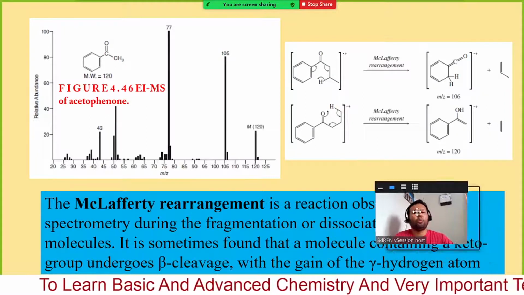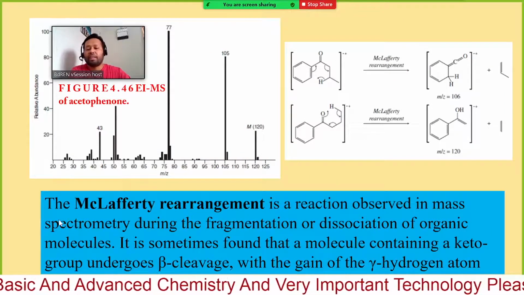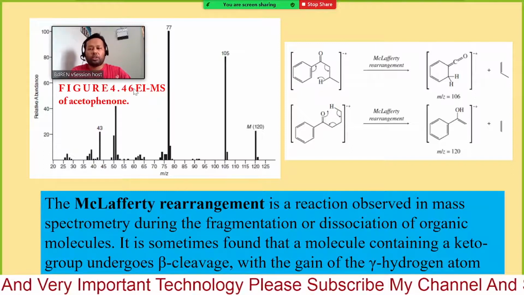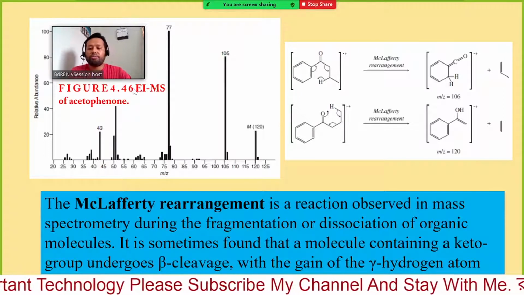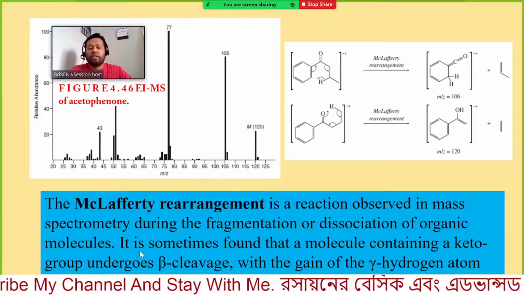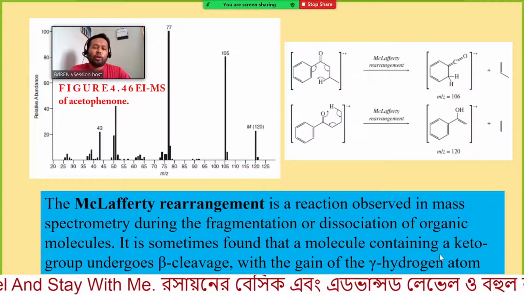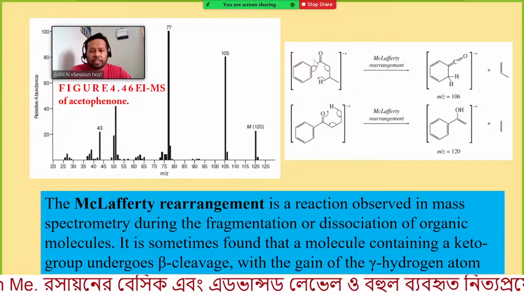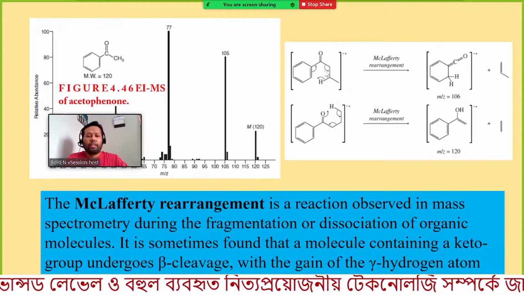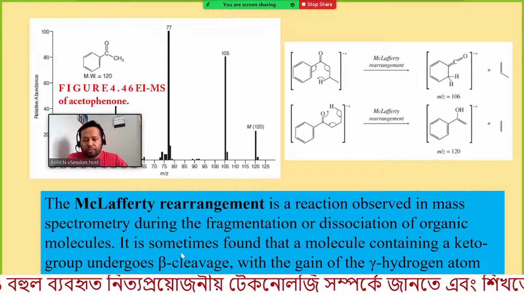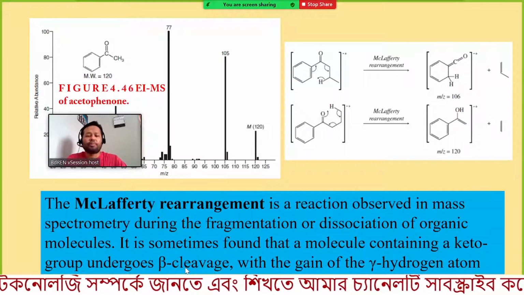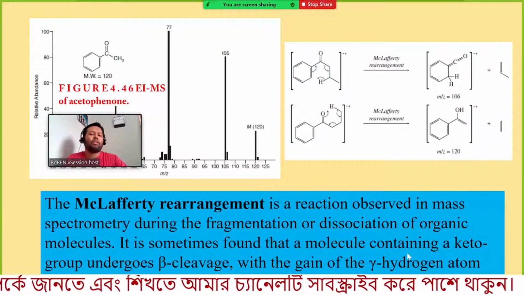Now I will mention what the McLafferty rearrangement is. The McLafferty rearrangement is a reaction observed in mass spectrometry. This is a very common mechanism for fragmentation or dissociation of organic molecules. It is sometimes found that a molecule containing a keto group undergoes beta cleavage with the gain of a gamma hydrogen atom.